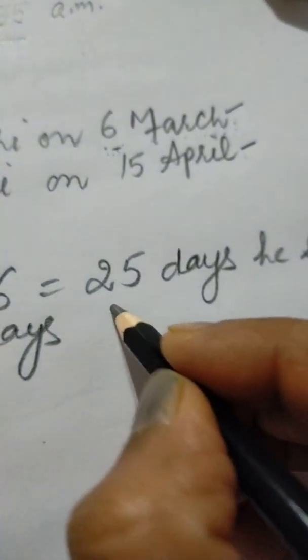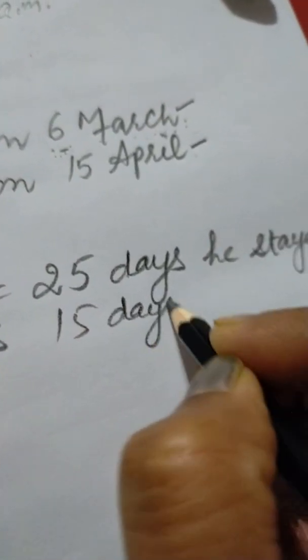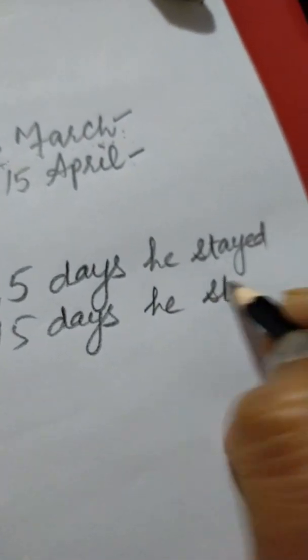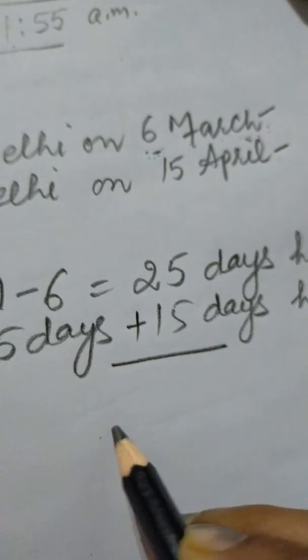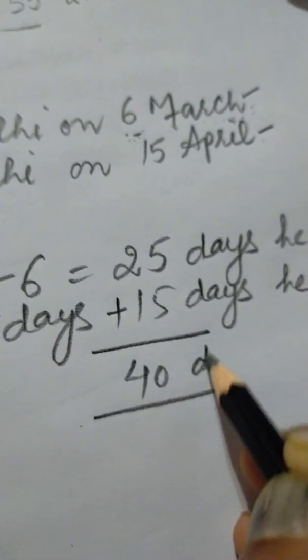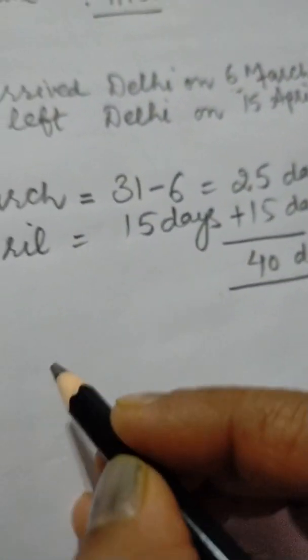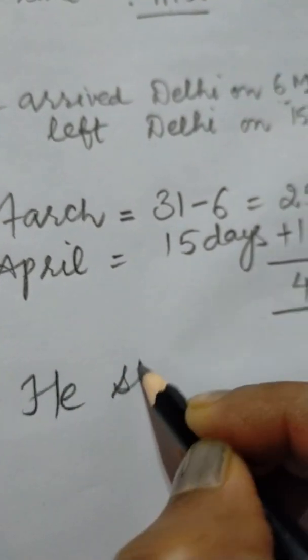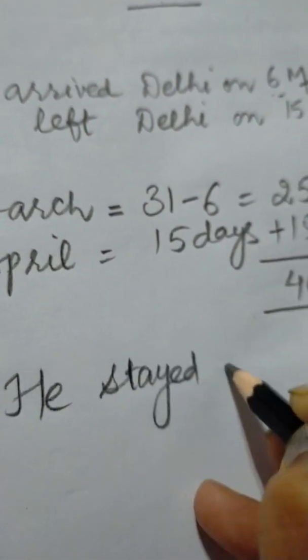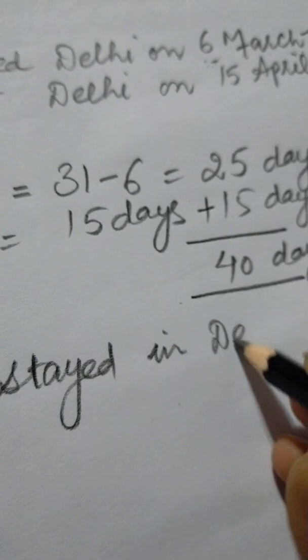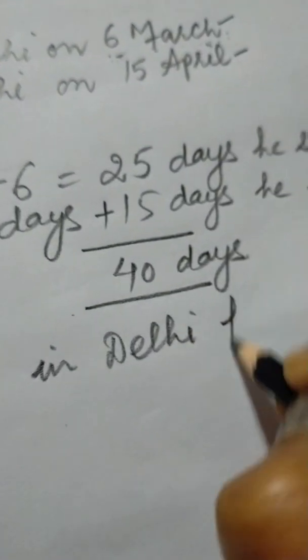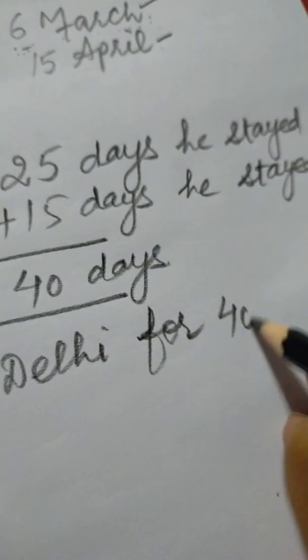Yes, then 15 days he stayed. Then total how many days? 40 days. Then he stayed in Delhi for 40 days.